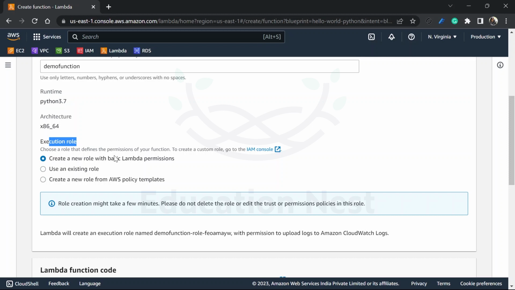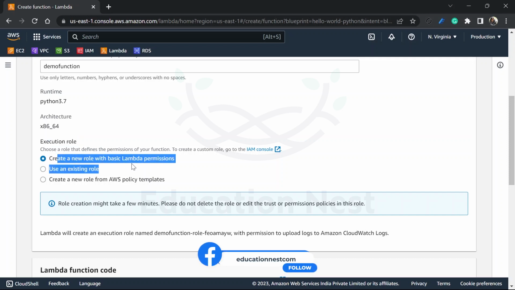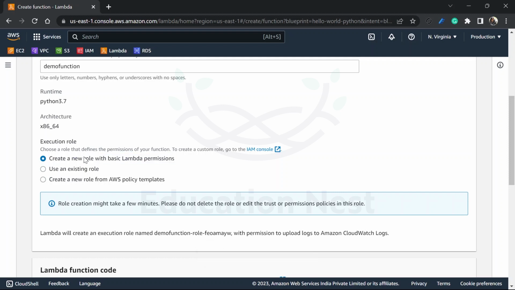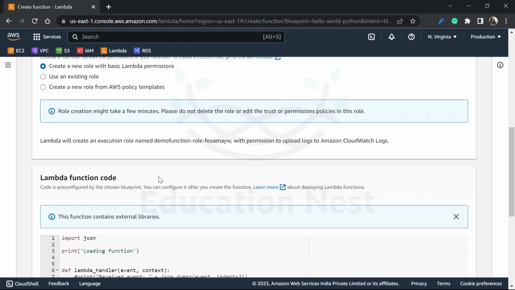Right now we do not have to give any permissions because it is not interacting with any of the services. But when it is interacting with the services, then we have to create the role. So basically, I can create a new role with basic Lambda permissions. We can use existing roles, or we can create a new role according to our policy templates also. So right now I do not want to do this. I'll just go with the basic Lambda permissions as I'm not interacting with any other services.